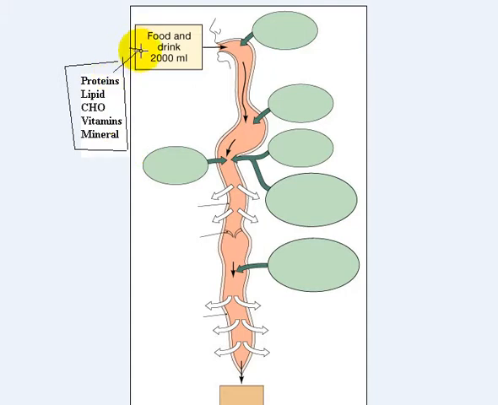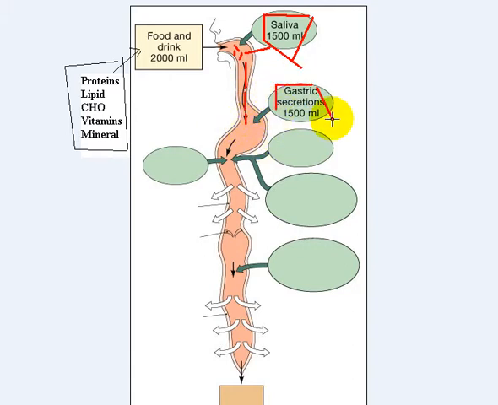This all goes to your oral cavity, and once it gets to the oral cavity, digestion starts. At the oral cavity, you produce saliva, and that initiates digestion. From your oral cavity, the food goes further down into your stomach. The stomach produces gastric secretions, and further digestion takes place over here. Digestion of proteins and lipids takes place here.